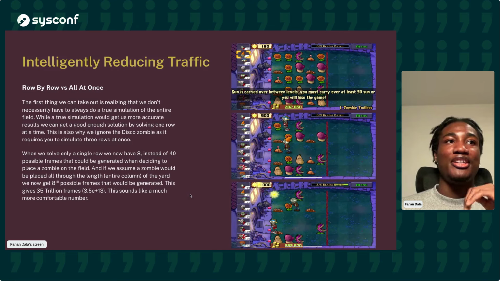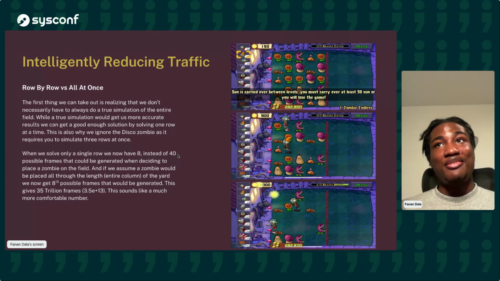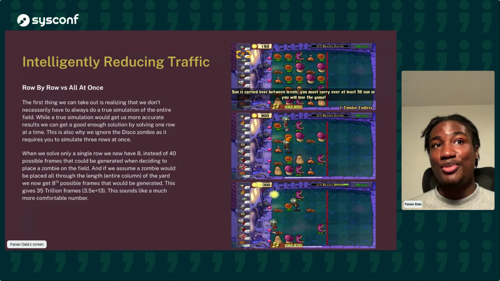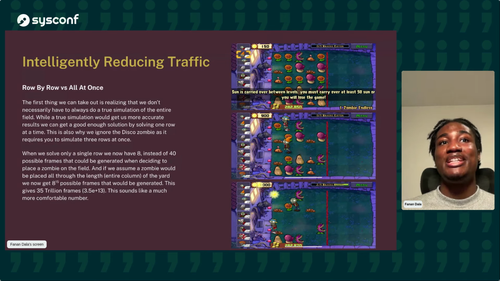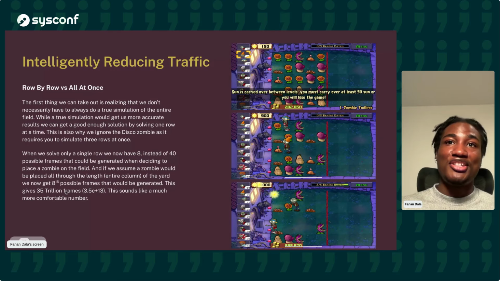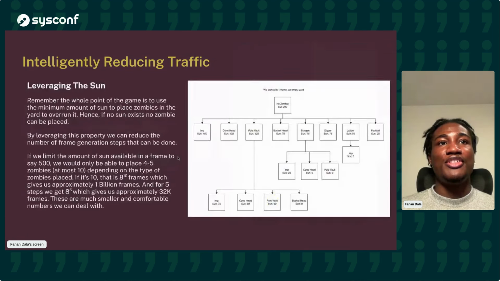So ignore it. We have eight zombies to choose from, one row instead of five rows. So it's no longer eight times five, it's now eight times one row. So eight zombies to simulate per time. And if we apply the exponential growth, 8 raised to the power 15, the maximum number of frames we could have will be 35 trillion frames, which is pretty comfortable. There are 35 gigabytes RAM computers as of today. So we could potentially fit all of this into memory, although we shouldn't, but we could. Great. So this is a much more comfortable number.